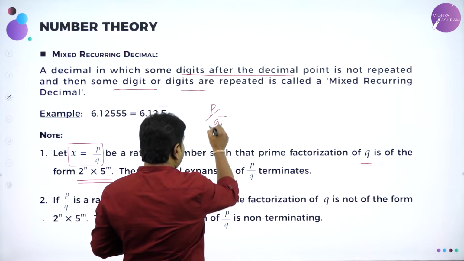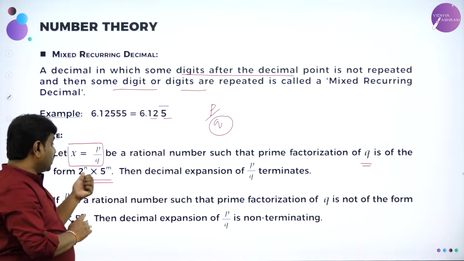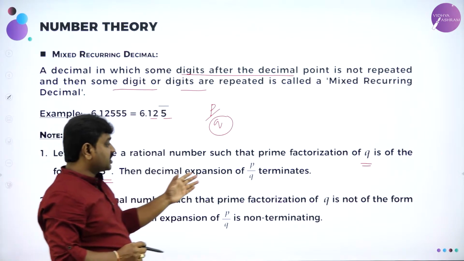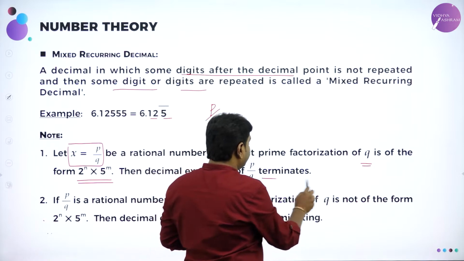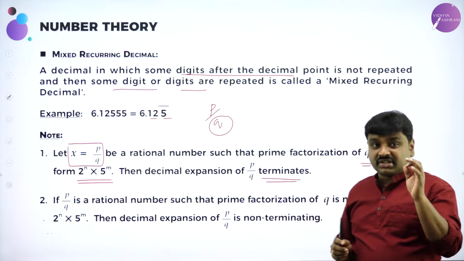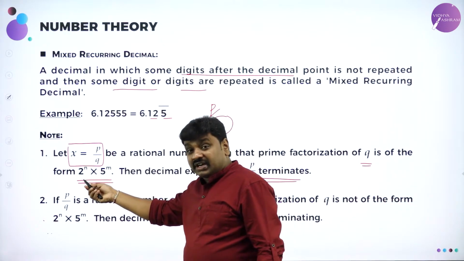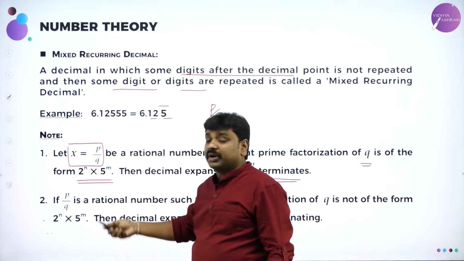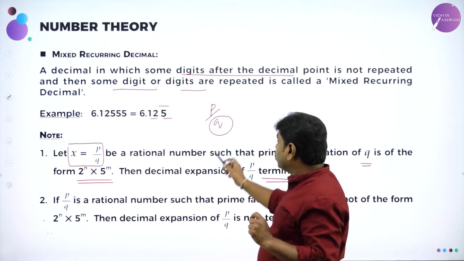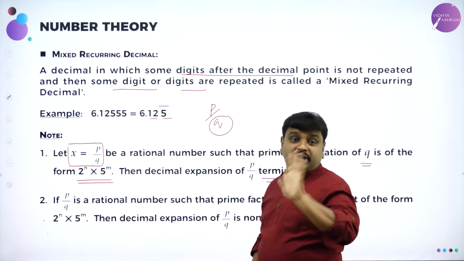In that, I will talk about only the denominator. That denominator, if you can write in the form 2 power n into 5 power m, then the decimal expansion of p by q terminates. The decimal expansion will end. The decimal expansion will terminate when you can write the denominator as a product of 2 power n and 5 power m. If the denominator can be written as 2 power m into 5 power n, then it is terminating. No need to actually divide.